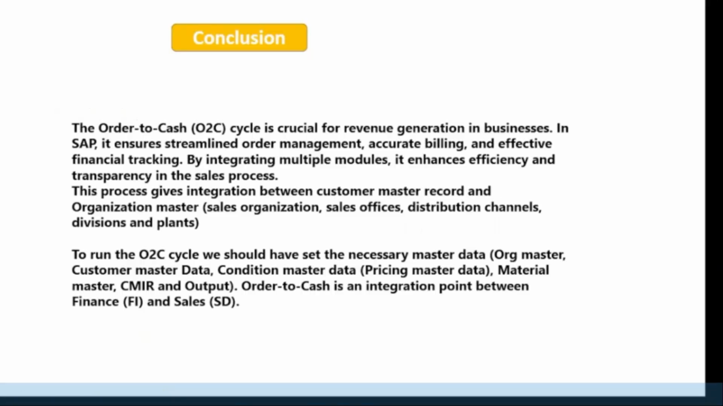The conclusion is that the order to cash cycle is very crucial for revenue generation in a business. SAP ensures the streamlining of order management, accurate billing, and effective financial tracking. By integrating multiple modules, it enhances the efficiency and transparency of the sales process. This process gives the integration between your customer and organizational masters, and to run the O2C cycle, we should have set up the necessary master data, which we have already discussed.